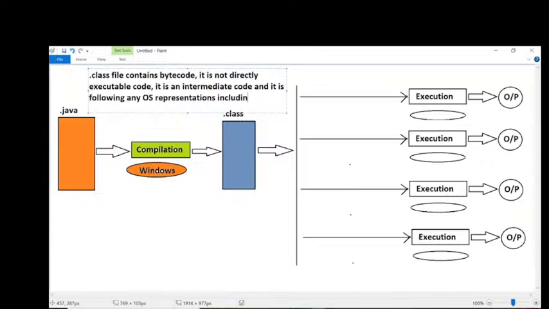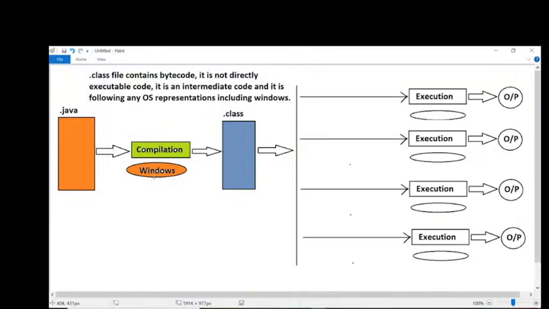including Windows. Why am I stressing on this Windows? We compiled our program on which operating system? Windows. Even though we compiled the Java program on Windows, the dot class file is generated.